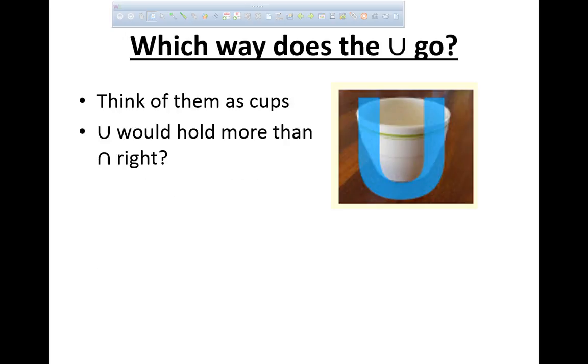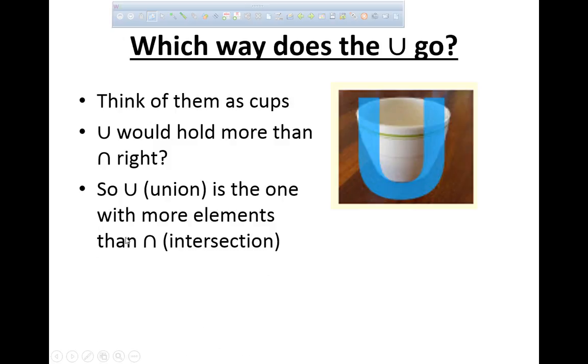Union. So think of a union as a cup, and it would hold more. An intersection, it would hold much less, since it's going upside down. So union is the one with more elements, and intersection is the one with fewer elements.